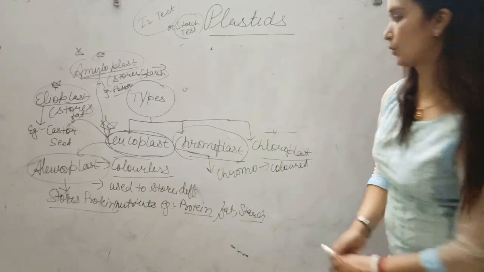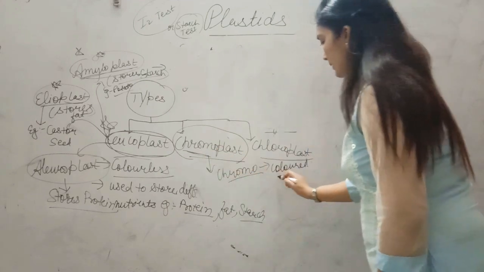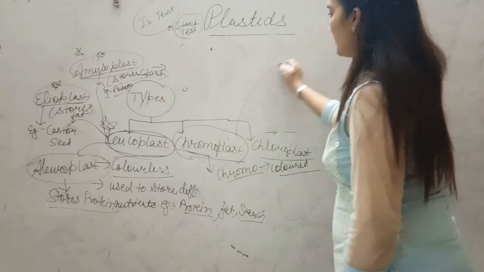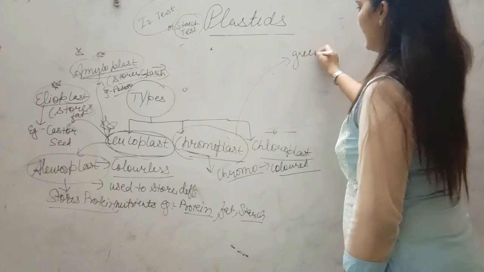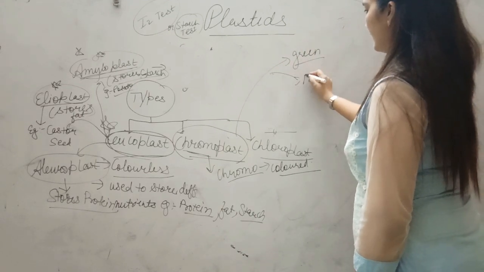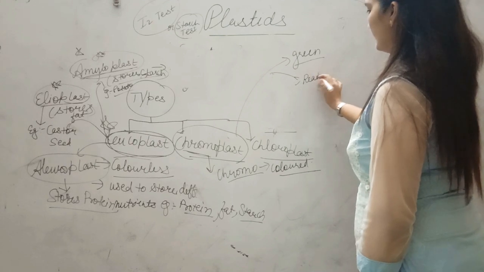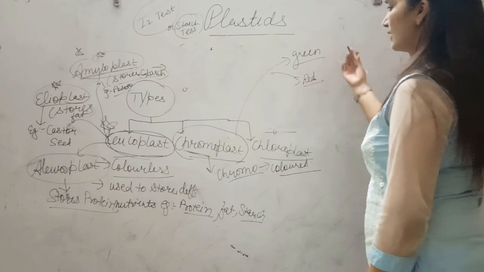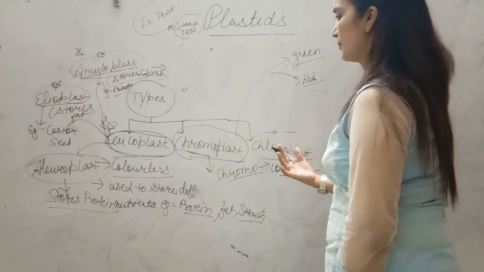Chromoplast means colored plastid. Their color may be green, red, yellow, different colors may be there.